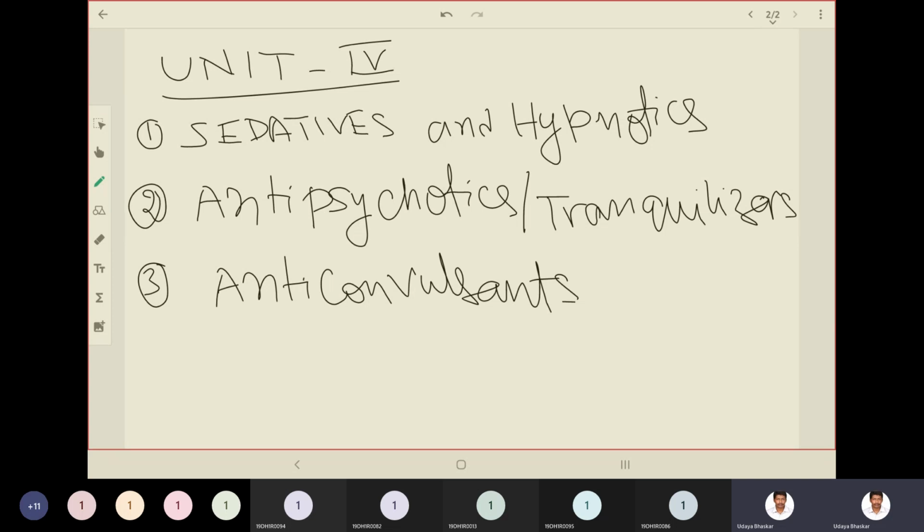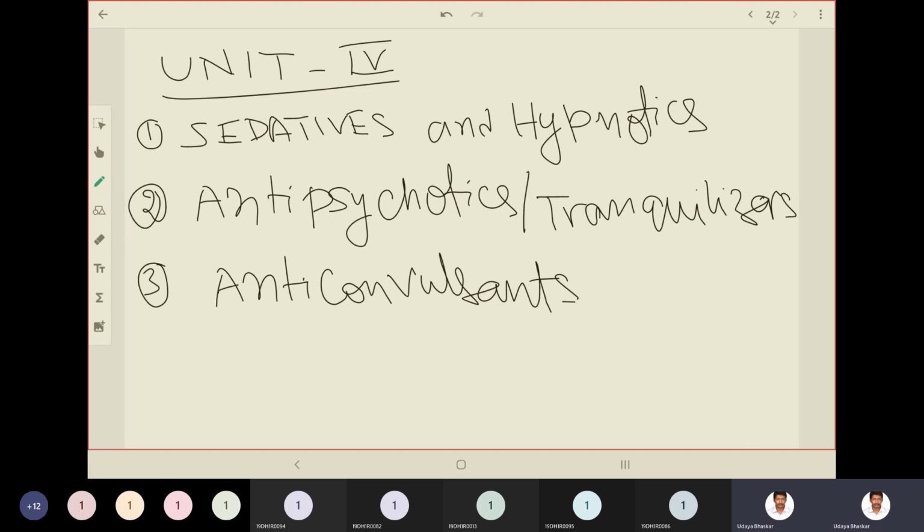Sedative is a drug that induces calmness, and hypnotic induces sleep. A high dose of sedative produces hypnotic effects. Am I clear? Am I audible? Yes. Okay, fine. So the central nervous system related disorders are discussed here. There are three in unit 4, and there are some other topics in unit 5.